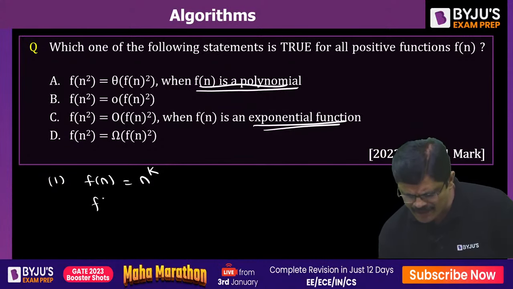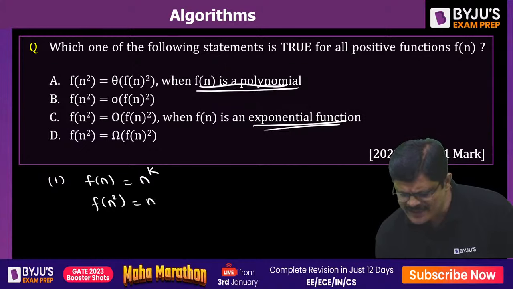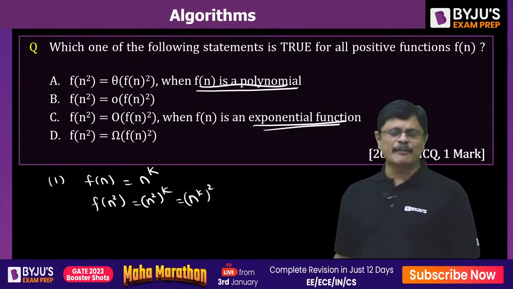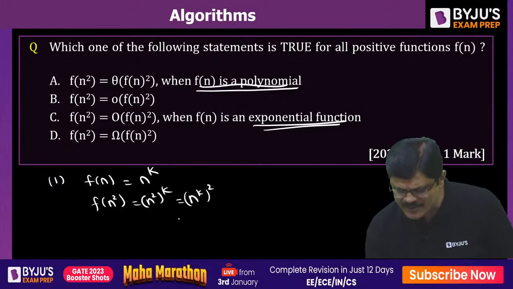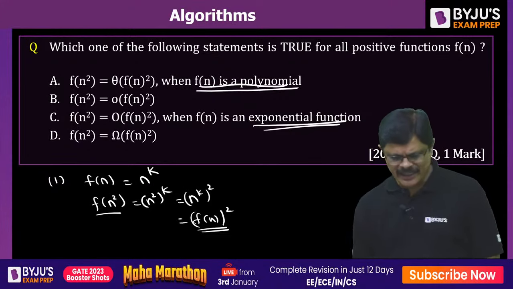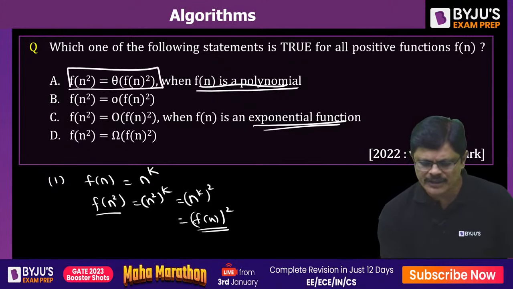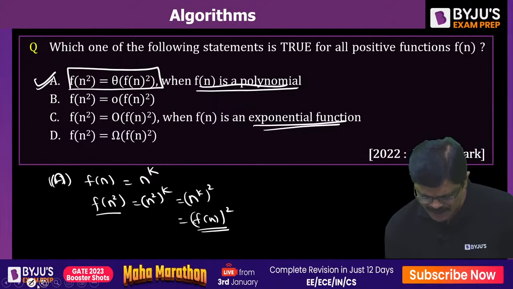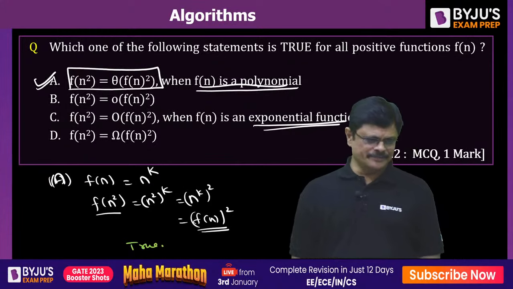What if I do f(n) square? f(n) square is n square whole power k, but that can be written as n power k whole square, my dear friends. But n power k is what, sir? f(n). That means f(n square) is the same as f(n) whole square, so they are of the same order of growth. So option A is true, my dear friends.